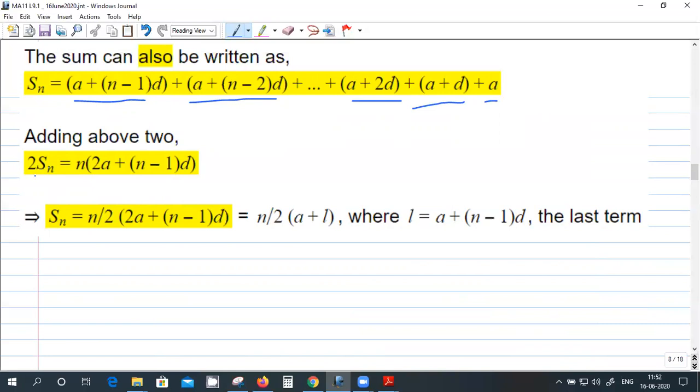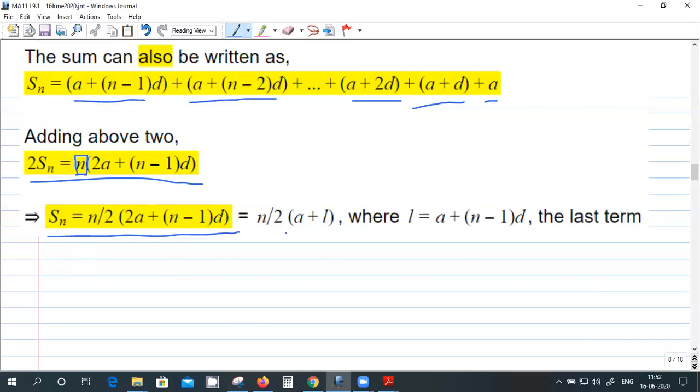That will give 2Sn equal to, we add a and a plus n minus 1 d, that will give 2a plus n minus 1 d. Similarly, this will come n times, because there are n terms. From this you get Sn as this one. This is valid for both even and odd, for any general n.